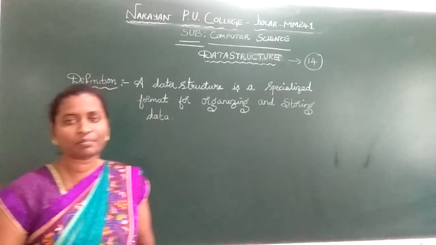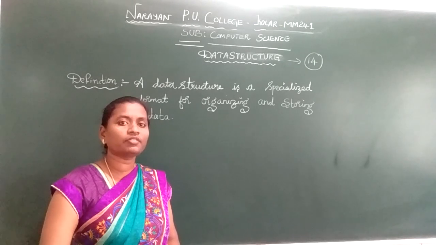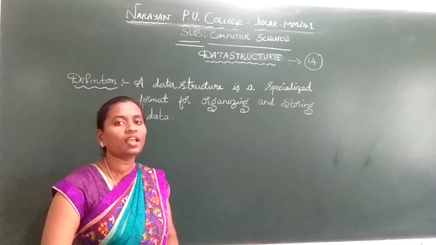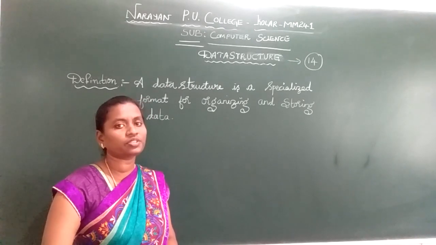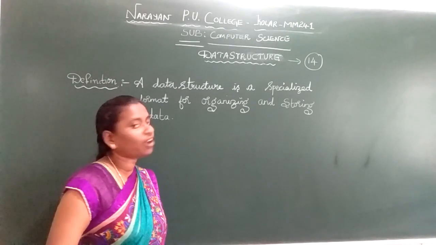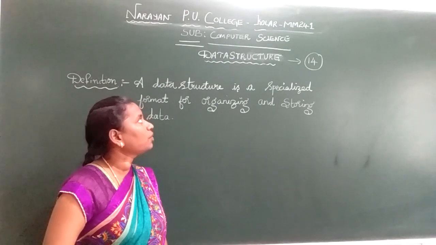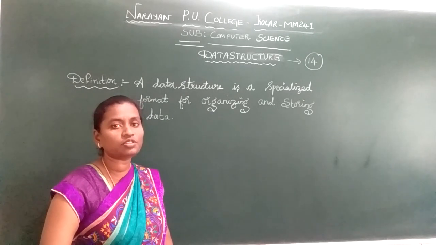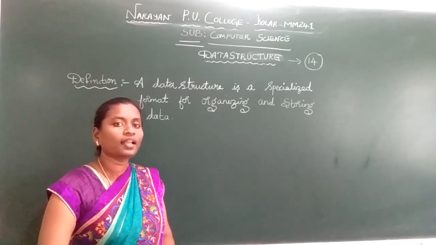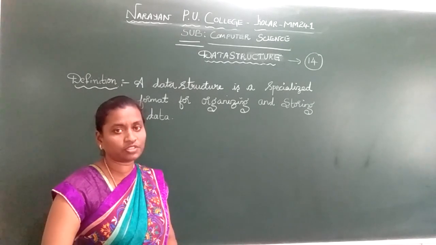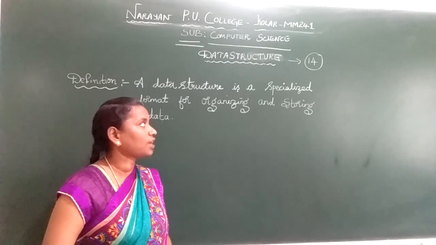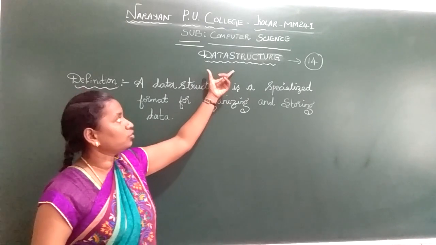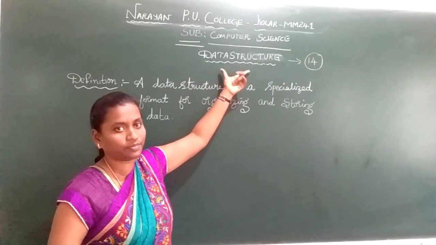We have two 5-mark questions. In your part D, the 5-mark questions from this chapter, you will get two 5-mark questions, a 1-mark question, a 2-mark question and a 3-mark question. According to the second PUC blueprint, the marks allocated for data structure is 14. So you need to concentrate much on this chapter. Now I'll tell you the definition for this chapter, data structure.